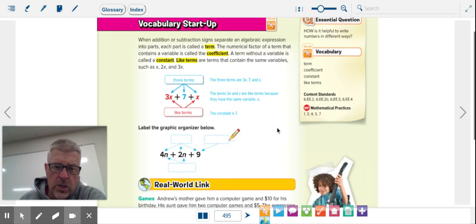Take a moment and fill in the parts over here that go with this 4n, this 2n, and this 9. Knowing which one's a coefficient, which contains a number and a variable, a constant, which is just a number, which ones are terms, and which ones are like terms, and we'll get back to that part.